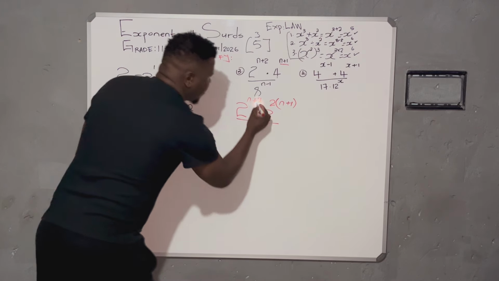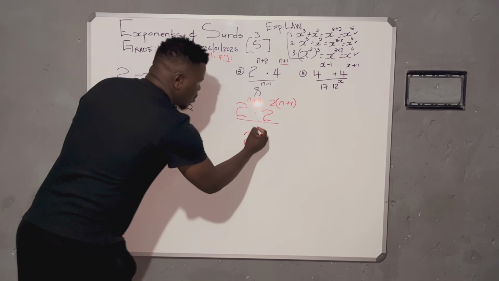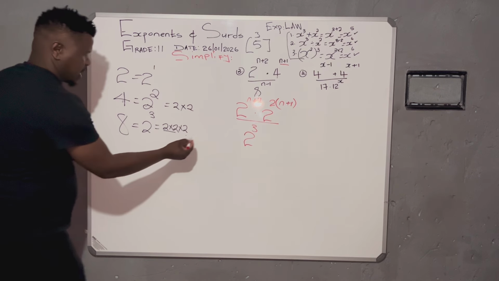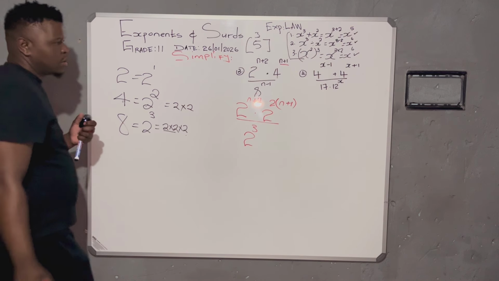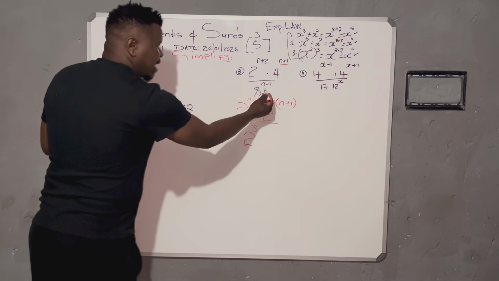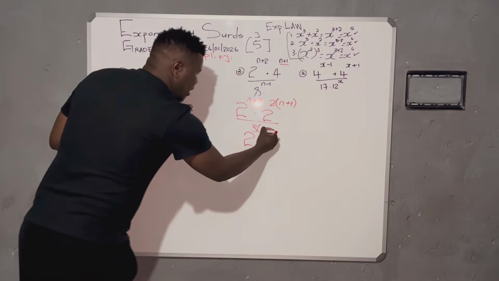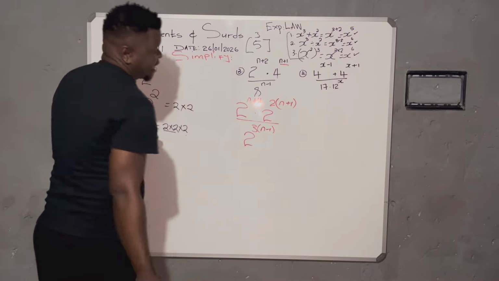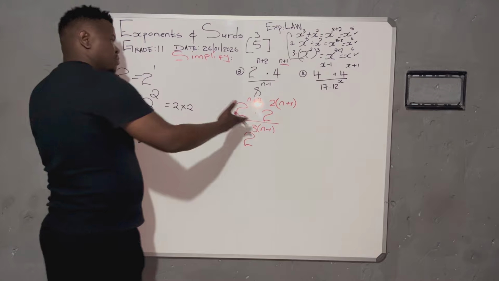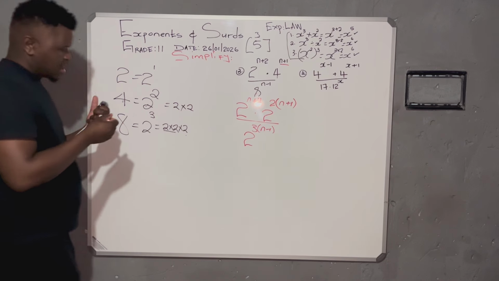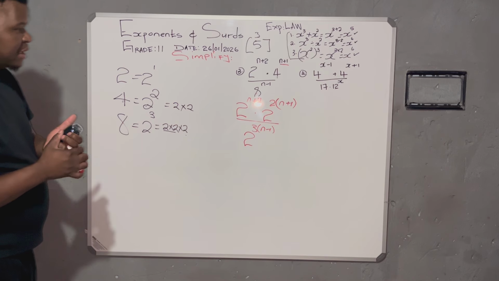Now, for 8, we said it's 2 cubed. 8 here, here, here, here. We said 8 is 2 cubed in exponential form. Also, 8 had an original exponent of n minus 1. They share the same position. Basically, we're going to multiply on the next step. That is us simplifying that.